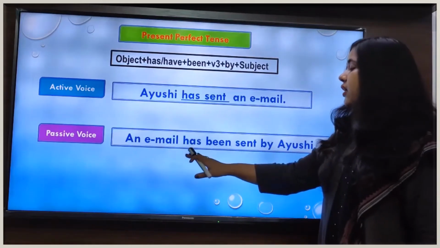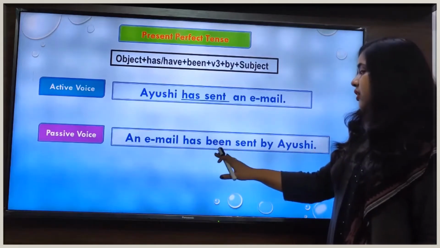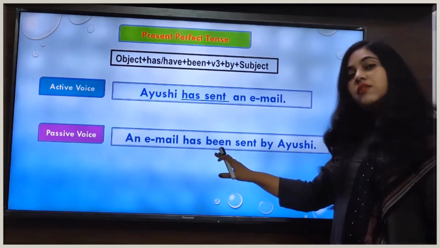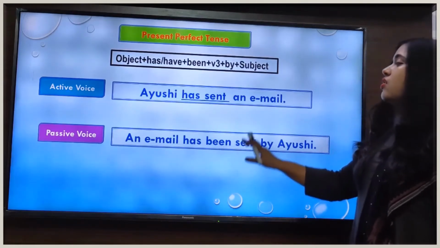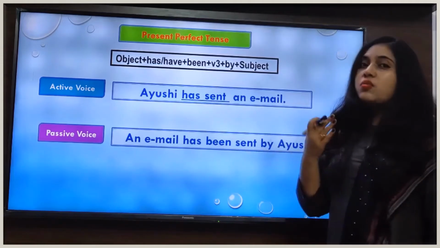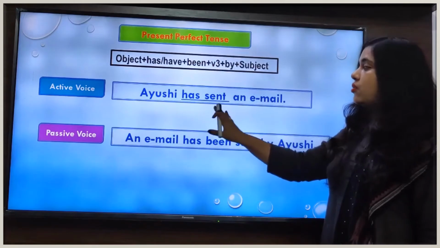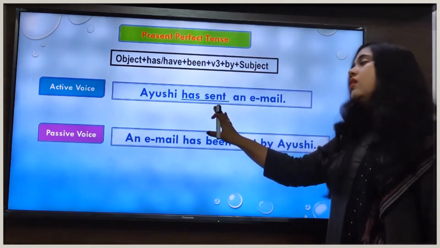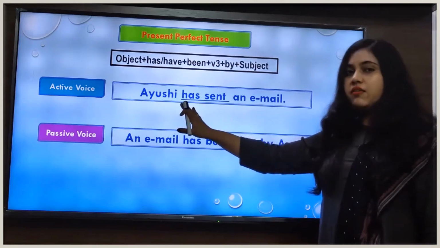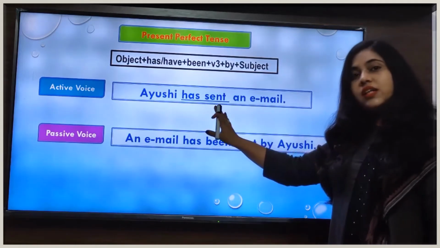And after writing the auxiliary verb has or have, we will add been followed by the third form of the main verb. So in this sentence our main verb is sent, and as you must have known this thing, in present perfect tense we use the third form of the verb with has or have. That means the third form of the verb is already given here.